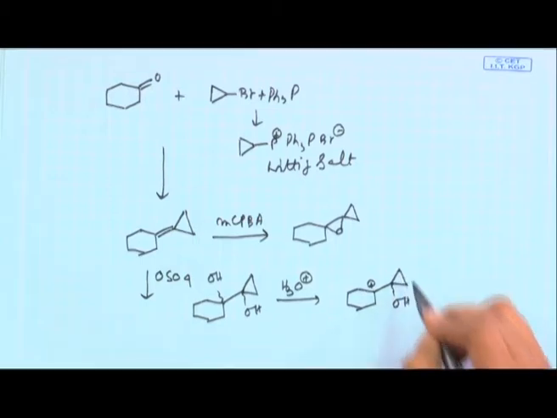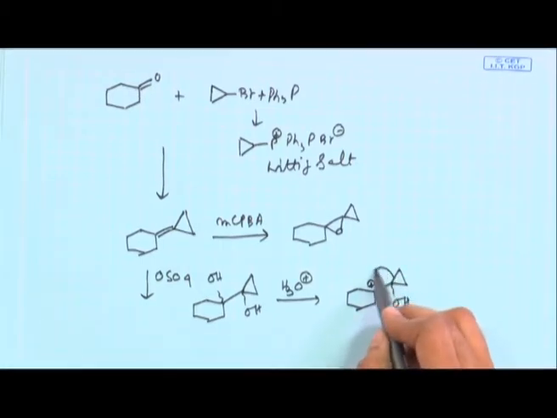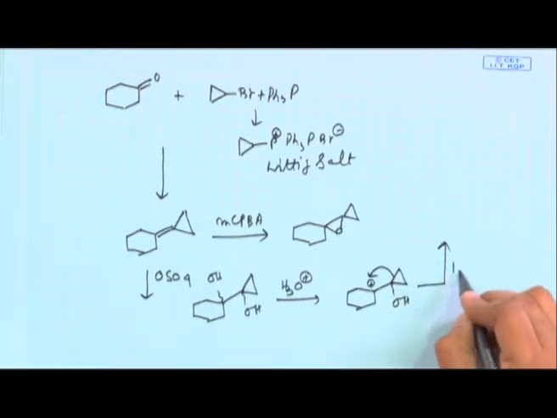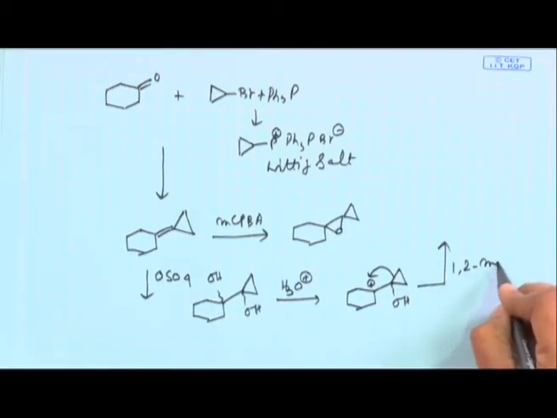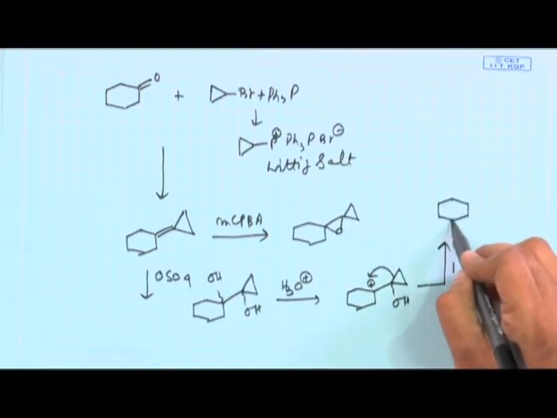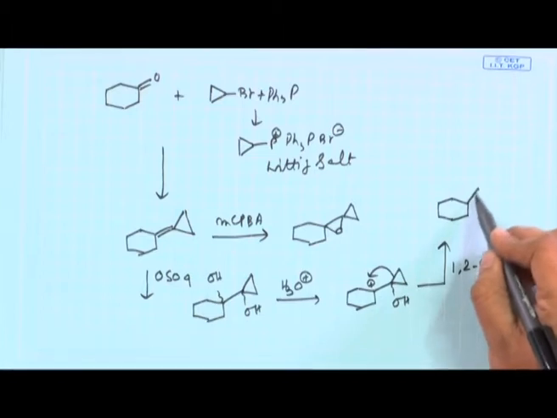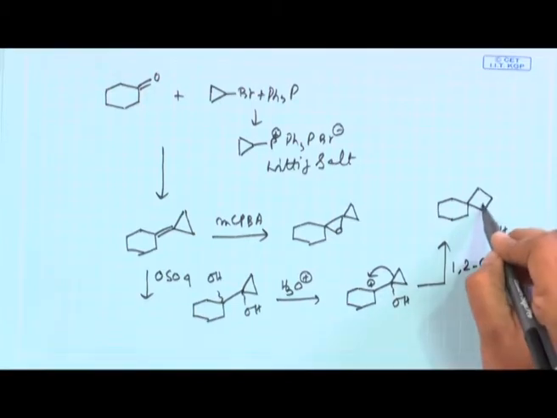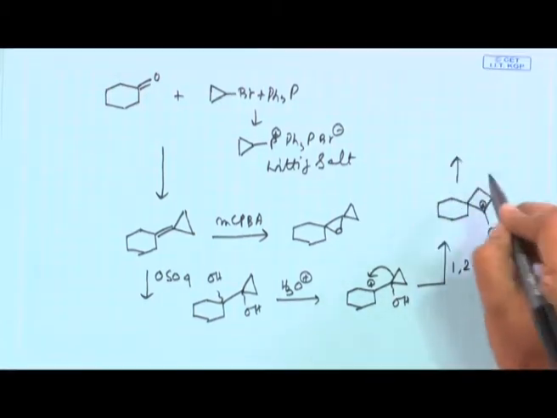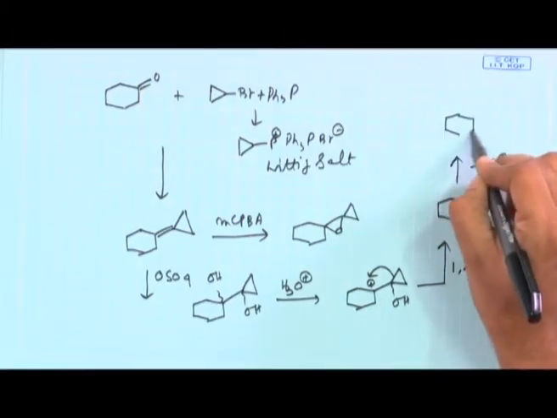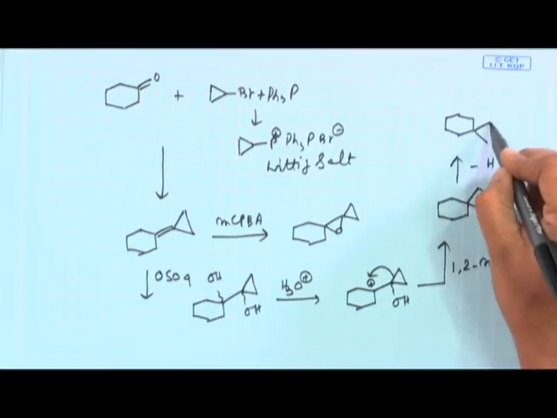Now a 1,2 migration will take place, which will give you a four-membered ring, a ring-expanded species with an OH and this positive charge. Now this will lose H plus to give you the desired target molecule.